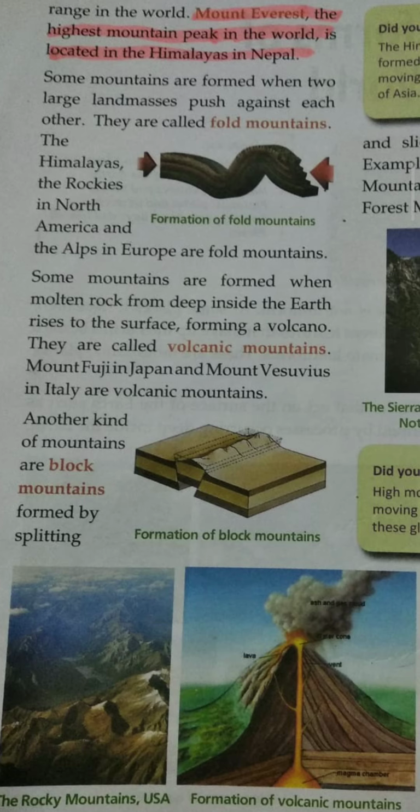And some mountains are formed when molten rock from deep inside the earth rises to the surface, forming a volcano. They are called volcanic mountains. Mount Fuji in Japan and Mount Vesuvius in Italy are examples of volcanic mountains.